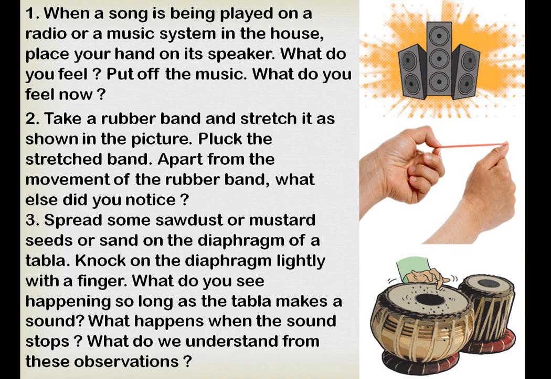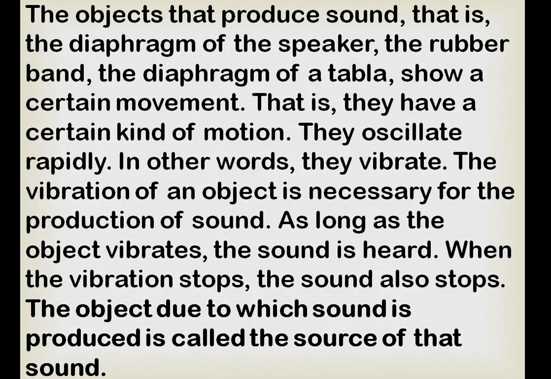What do you see? When we do that with the tabla, it produces sound. In this way we can see examples of how sounds are produced.